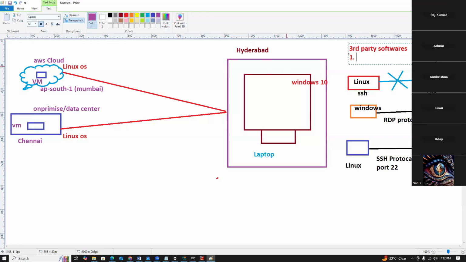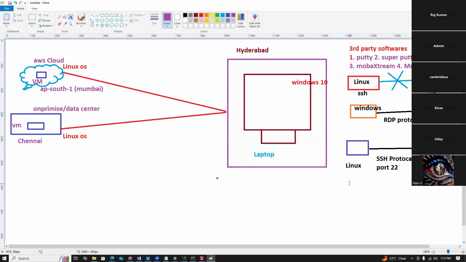Something like PuTTY, Super PuTTY, MobaXterm, mRemoteNG. These are all third-party tools.